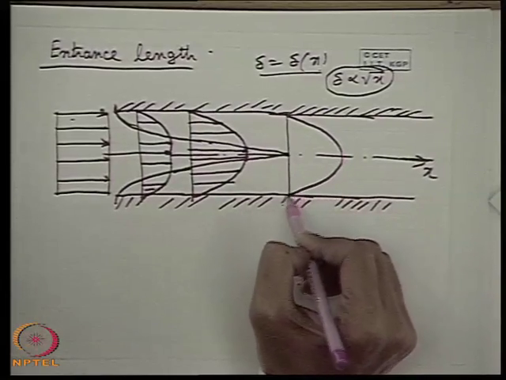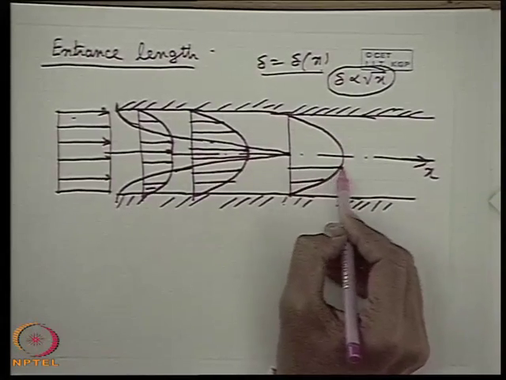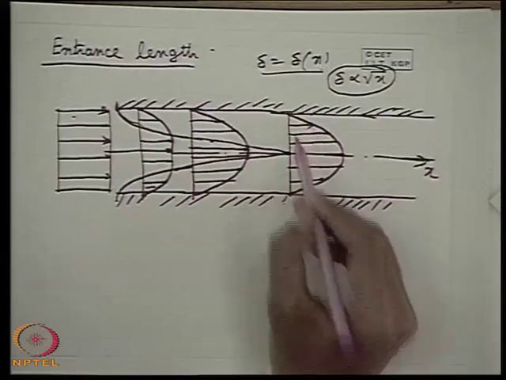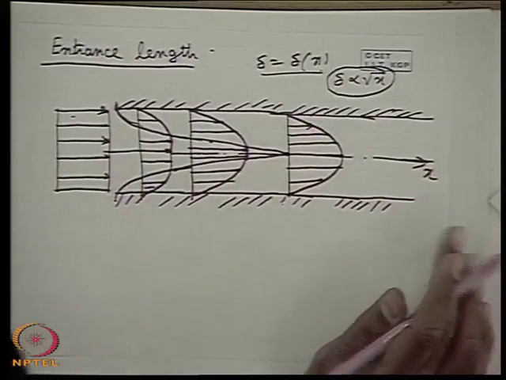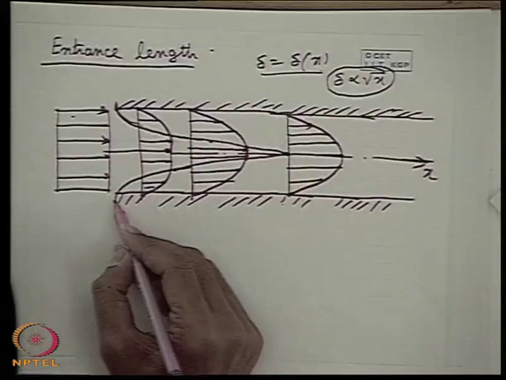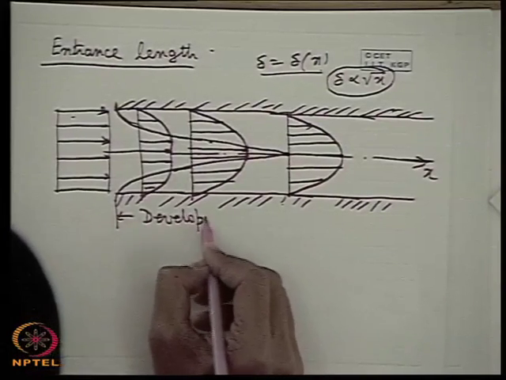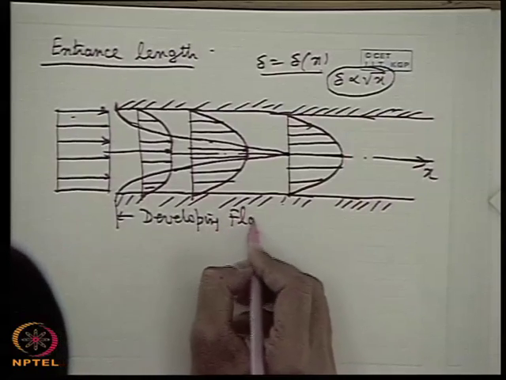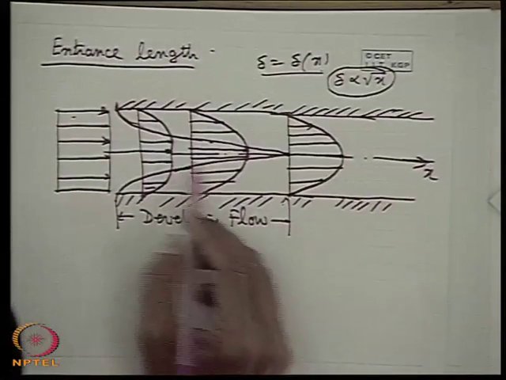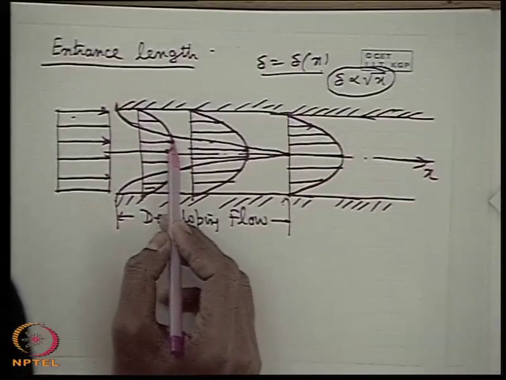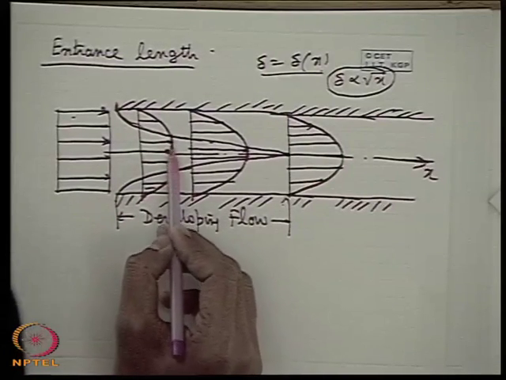This is for a laminar flow. I am showing you the parabolic profile we get, which we have already seen in the solution of Poiseuille flow. But here I am interested in telling you the concept that this part of the flow is known as developing flow. That means the flow is being developed, where at any section there is a boundary layer zone, and there is a potential zone.